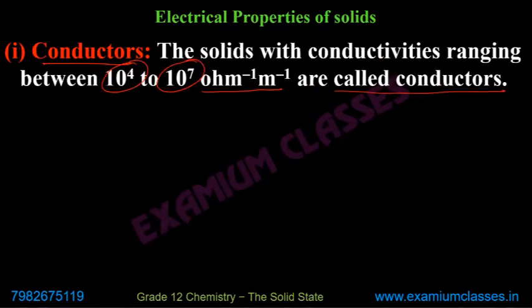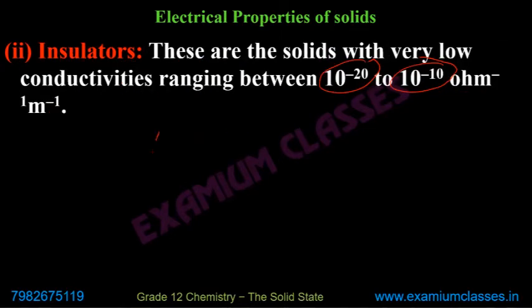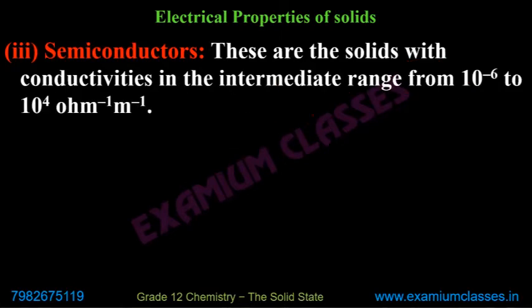So the range is important: 10^4 to 10^7 conductors. 10^-20 to 10^-10 per ohm per meter, insulators. Then there are semiconductors which are in between the conductors and insulators. It is 10^-6 to 10^4.